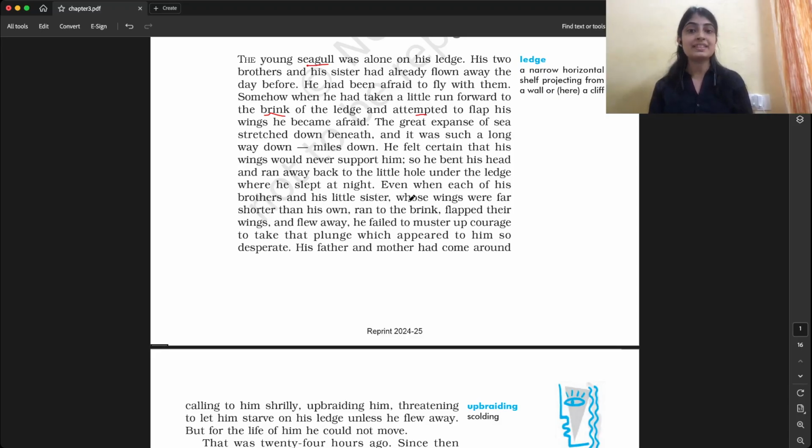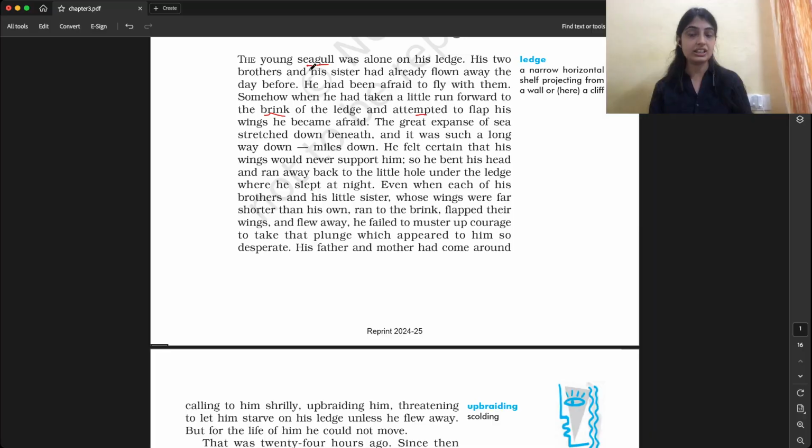Whose means these two, whose wings were far shorter than his own. Their wings, the brothers' wings and the sister's wings, they are also seagulls, right? Were far shorter. Shorter than whom?